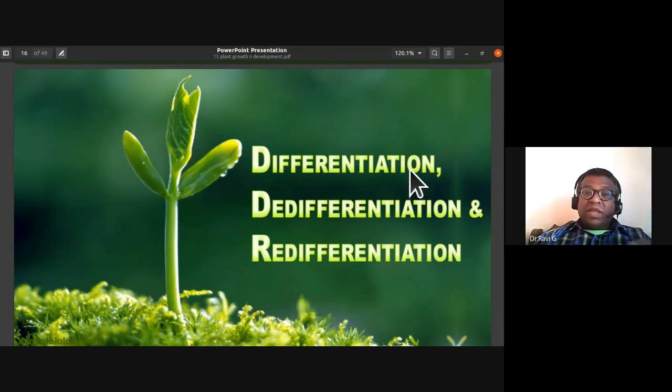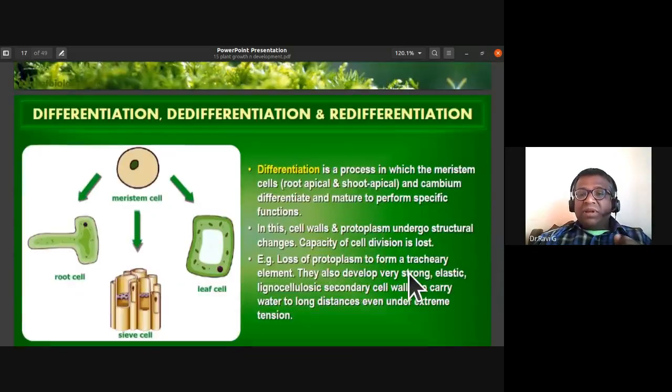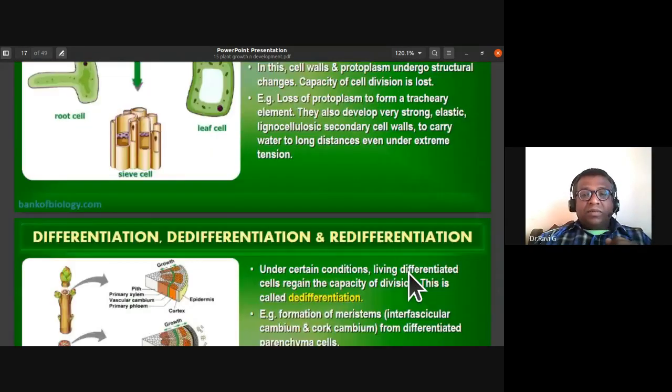So this is how you can remember: conversion, deconversion, reconversion. Meristem to permanent, permanent to meristem, secondary meristem to permanent. That is how you can remember this concept in simple terms.